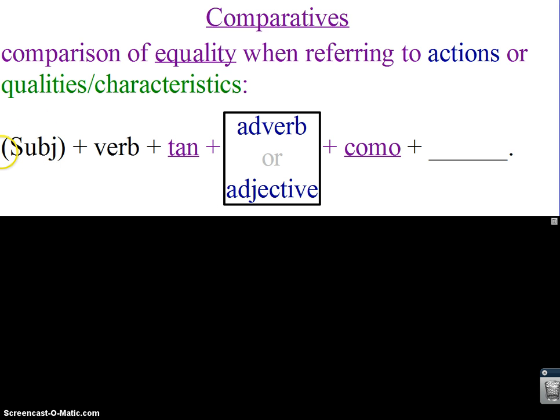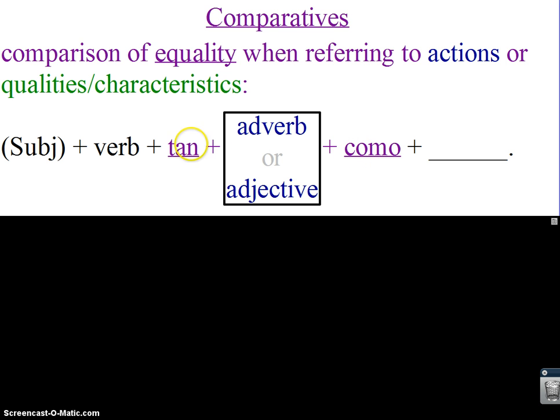I have subject in parentheses because, as you know in Spanish, the subject can sometimes be left out, but of course you conjugate your verb for your subject. Then you have this word here, tan, and then it's followed by your adverb or adjective, either one. You guys know most adverbs end in mente. And you know, if you use an adjective, of course, it always has to match in number and gender with the subject that it's describing, plus como.